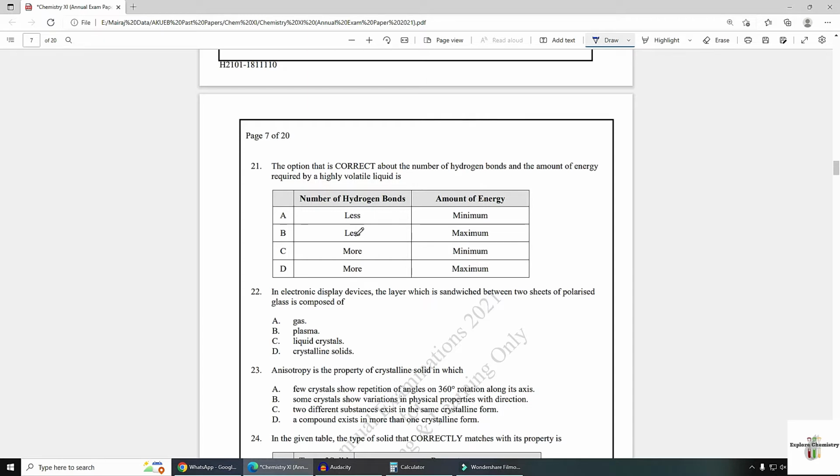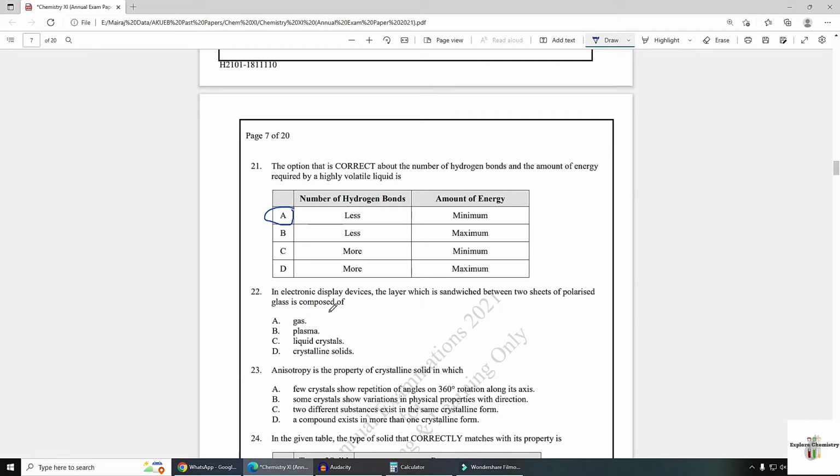So from A or B option, the correct answer is present. And here, the amount of energy required by highly volatile liquids: because intermolecular forces are very weak, a minimum amount of energy is required. So option A is the correct answer for question number 21.